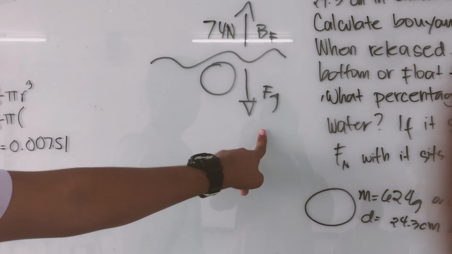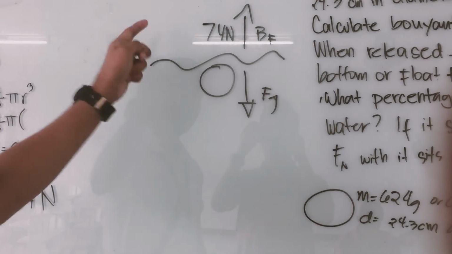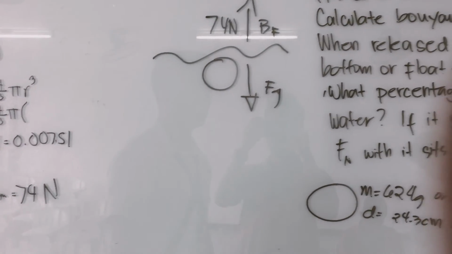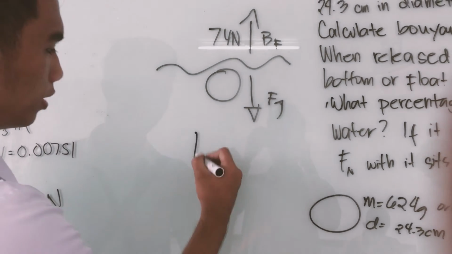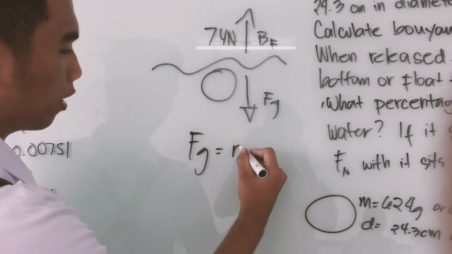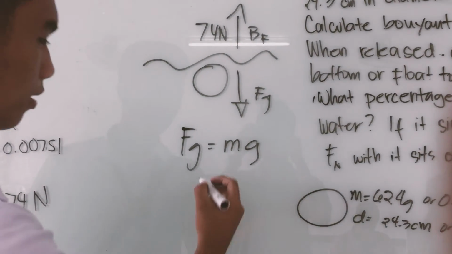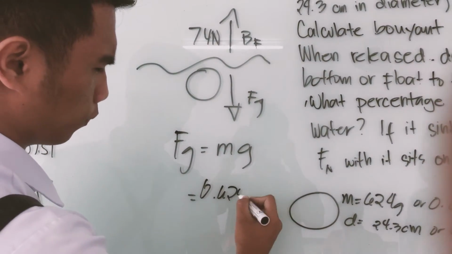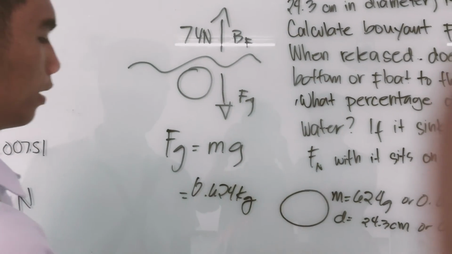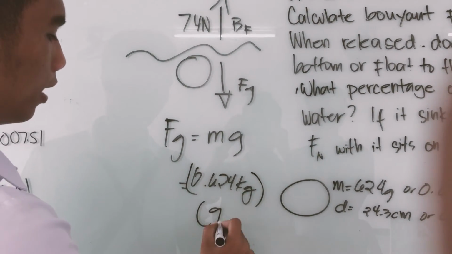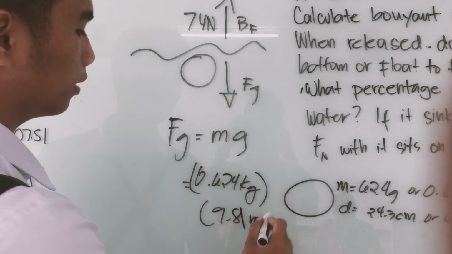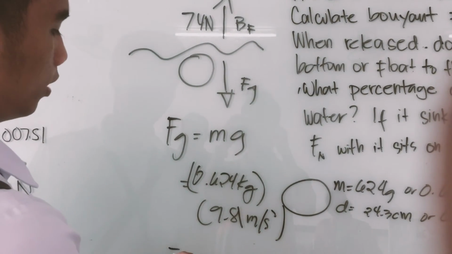Next we will find out which is greater, the buoyant force or the gravitational force. To find the gravitational force, we have the formula mass times gravity. We know that the mass is 0.624 kilograms times the standard gravity of 9.81 meters per second squared.